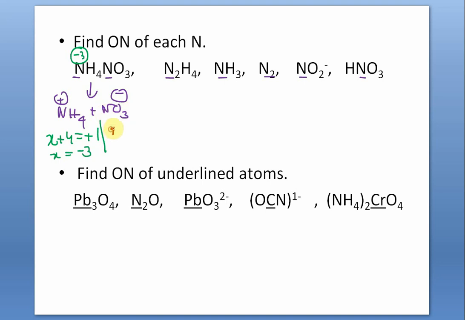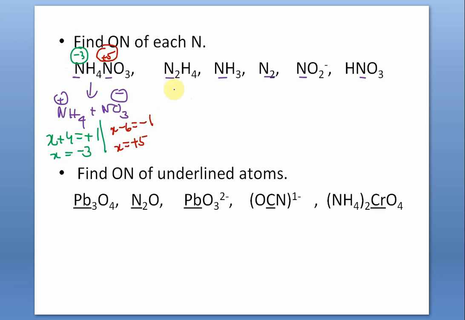Say nitrogen is x and 3 twos are minus 6, is equal to minus 1 because it is a negative ion. So x is coming plus 5. So the ammonium nitrate has 2 types of nitrogen atoms. The cation ammonium ion has an oxidation number of minus 3 and the anion nitrate ion has an oxidation number of plus 5.